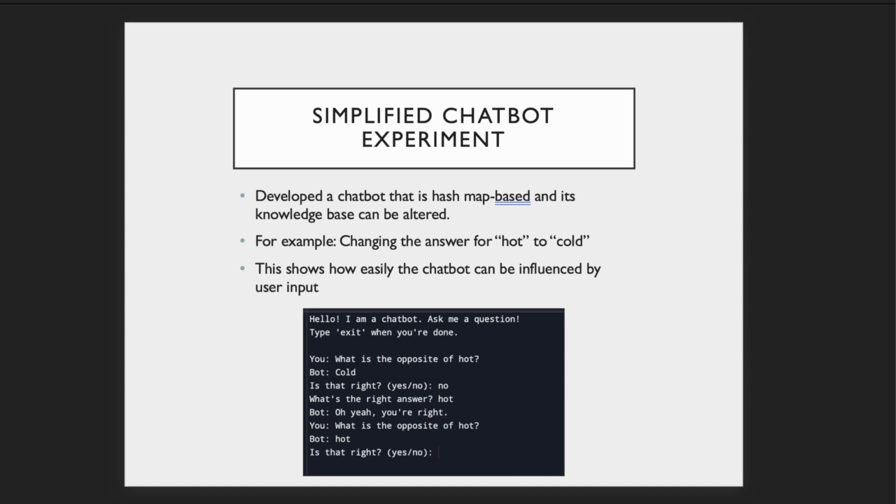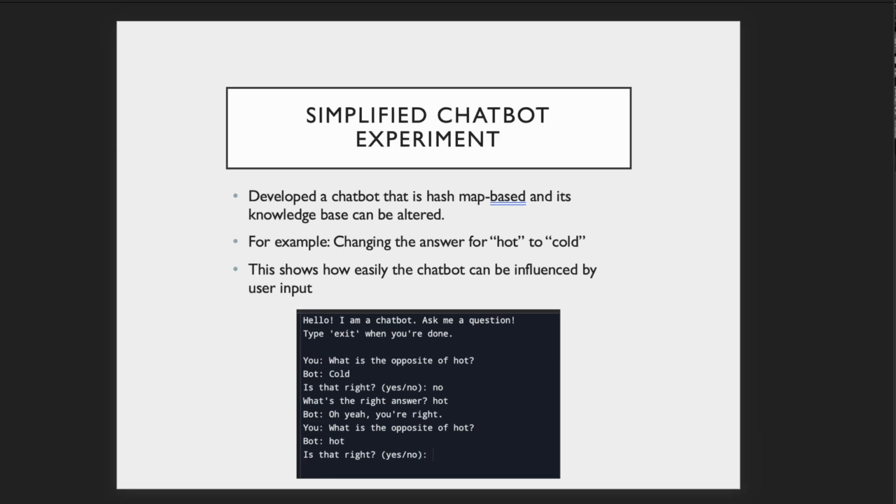So it accepted that wrong answer and updated its memory and then started spreading the wrong information. So this example does show how a chatbot without filters or checks can be misled by the user input. If it trusts the user too much and doesn't confirm the facts or have any fact-checking abilities, it can quickly start spreading and repeating false information.